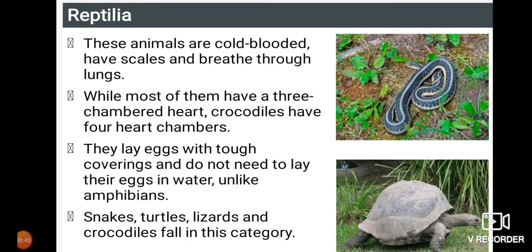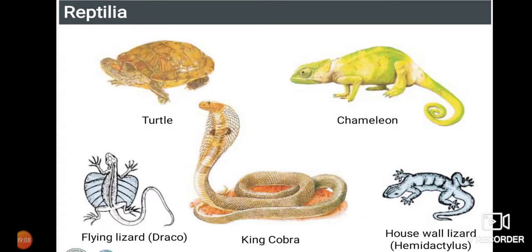They lay eggs with tough coverings and do not need to lay eggs in water, unlike amphibians. Amphibians lay their eggs in water, but the reptilia lay their eggs in sand or even in other places. Snakes, turtles, lizards, and crocodiles fall in this category. Here you can see turtle, chameleon, king cobra, flying lizard, house wall lizard. All these are examples of what they call reptilia.